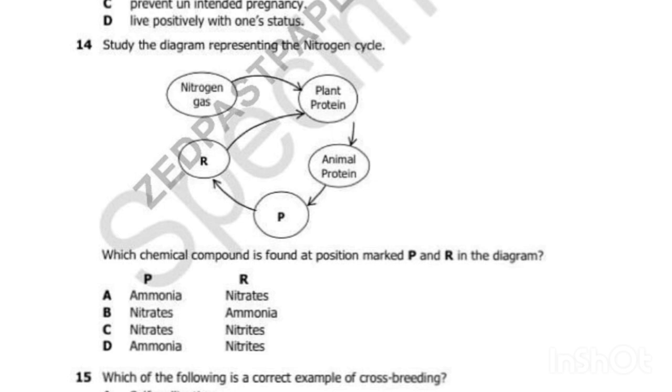Okay, this is the nitrogen cycle. We have nitrogen gas in air, it goes to the plant. Then there is also nitrogen coming from air going to the plant, and then the plant is releasing the animal protein. This animal protein is being converted to P, and then this substance at P is being converted to air. Then the plant absorbs it again.